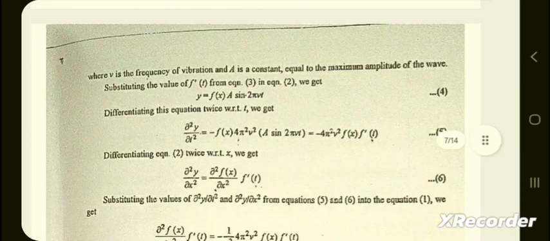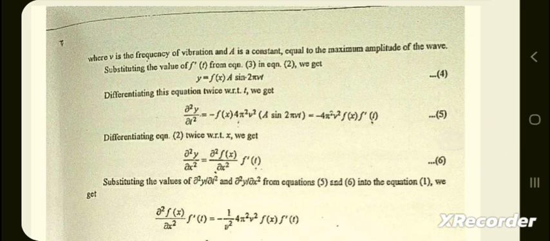But for the stationary waves as occur in the stressed string, we know that f dash(t) is equal to a sin 2 pi nu t, where nu is the frequency of vibration and a is a constant equal to the maximum amplitude of the wave. Substituting the value of f dash(t) from equation 3 in equation 2, we get y is equal to f(x) a sin 2 pi nu t.